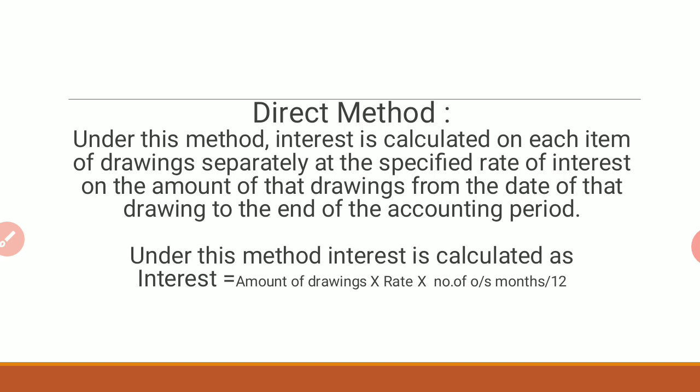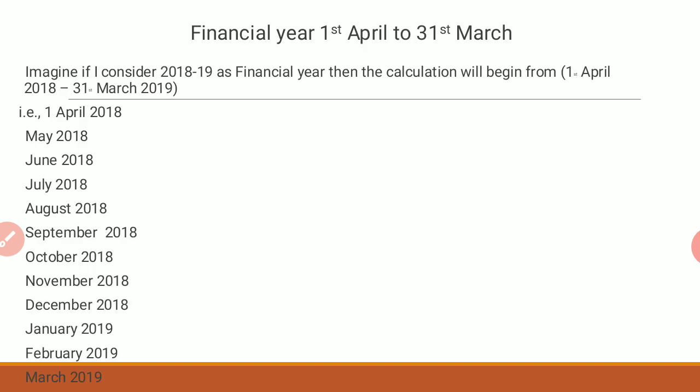Now how will the calculation happen here? There is a formula. Interest is equal to amount of drawings into rate into number of outstanding months divided by 12. This is the formula to calculate interest on partners' drawings under the direct method. To know this, we have to know on what basis the interest will be calculated.